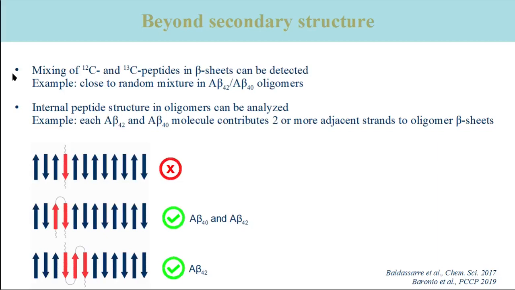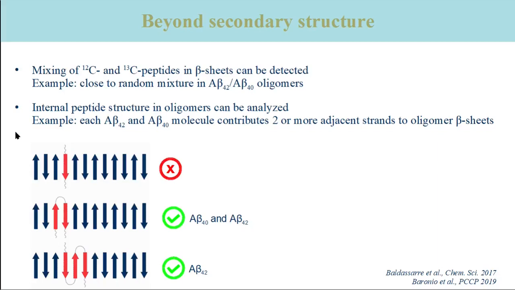We've used this, for example, to show that the two main variants of the amyloid beta peptide, with 40 and 42 residues, form common beta sheets where the two variants are randomly or nearly randomly mixed. When labeled and unlabeled versions of the same peptide are mixed, they form homo-oligomers. At low concentrations of the labeled peptide, the labeled peptide will be surrounded by unlabeled peptides, as shown in the figure.